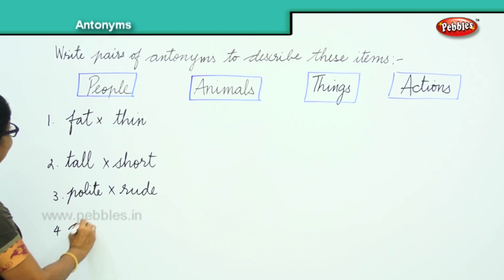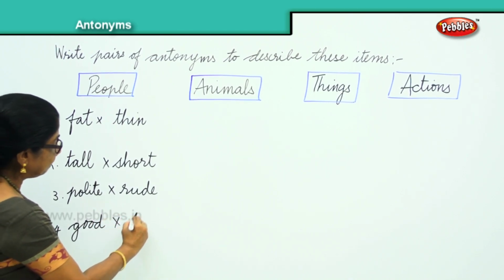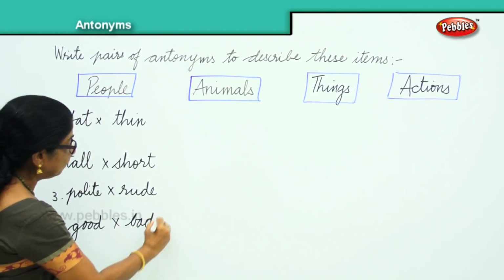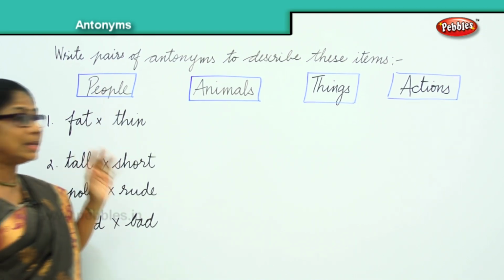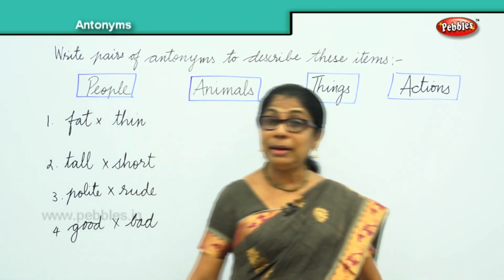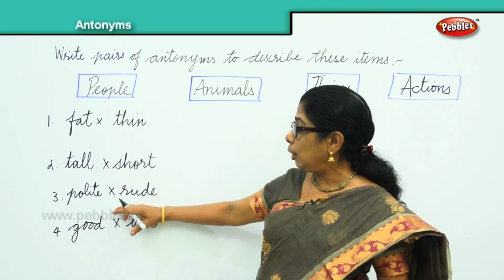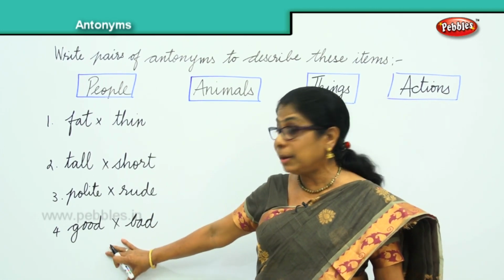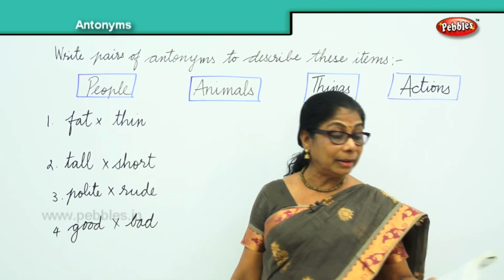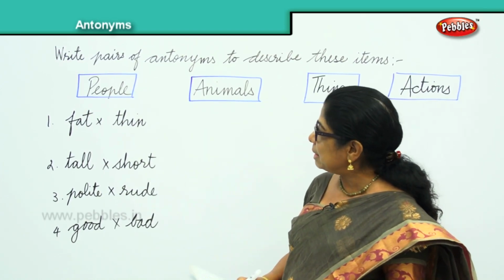Good. There are some good people and some are bad. And we can go on extending this. So, when you talk about people, we say there are fat people and thin people, tall and short people. Some people are very polite, others are rude, some are good, some are bad. Then you say plump people, slim people.